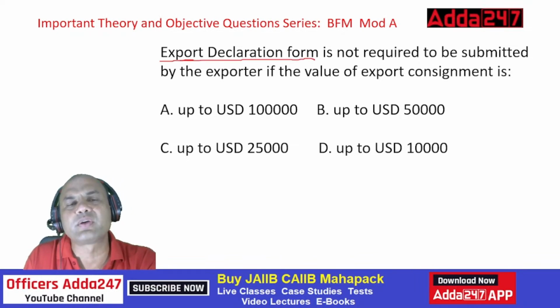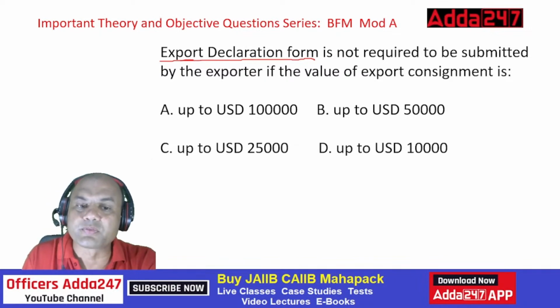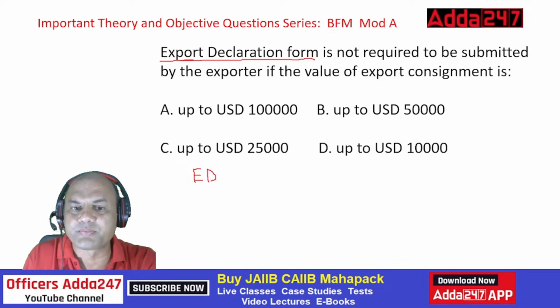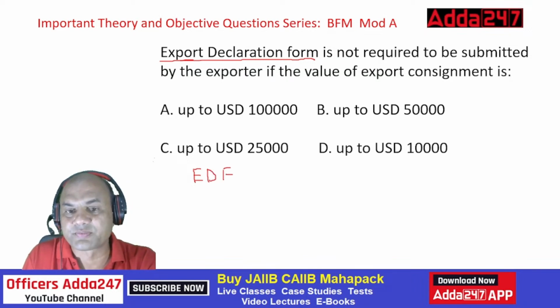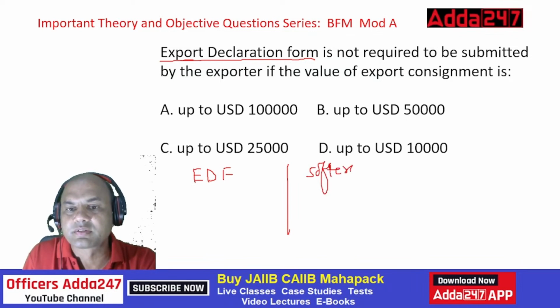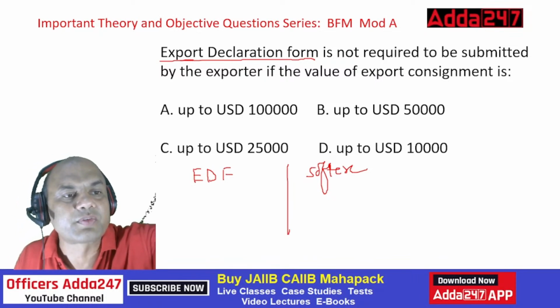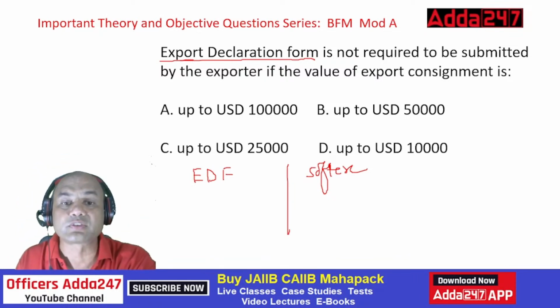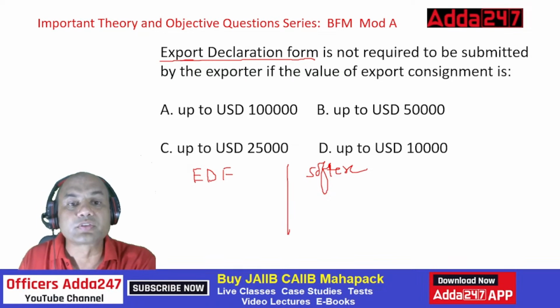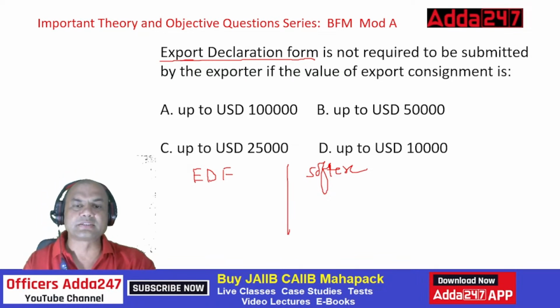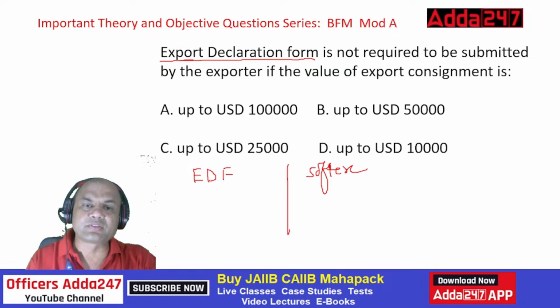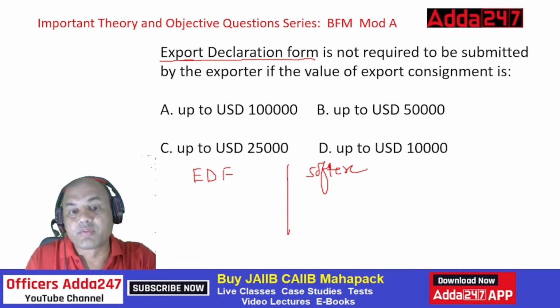Whenever you are doing any export, there are two types of forms which are required. One is EDF, export declaration form, and second is Softex. Softex means software. The name itself says it, right? So in this case, EDF means any export which is not a software.